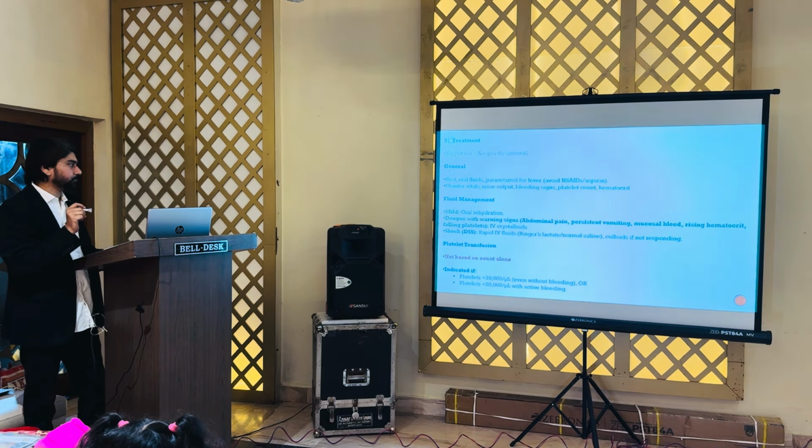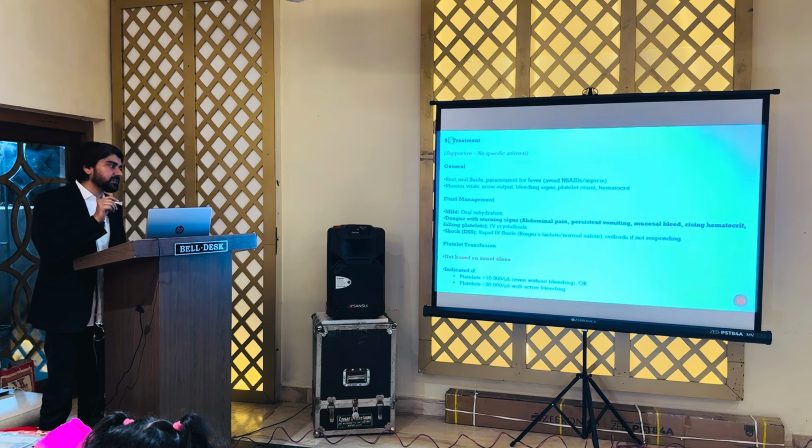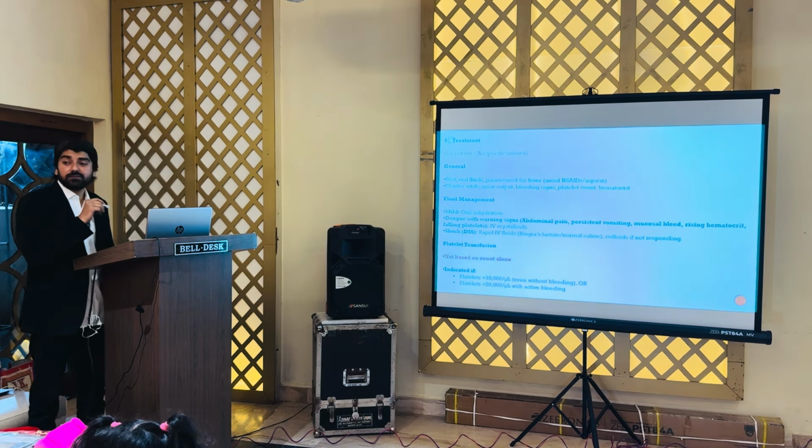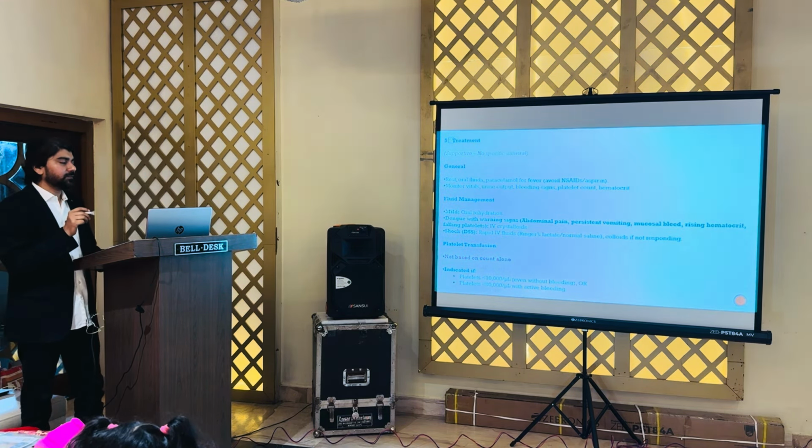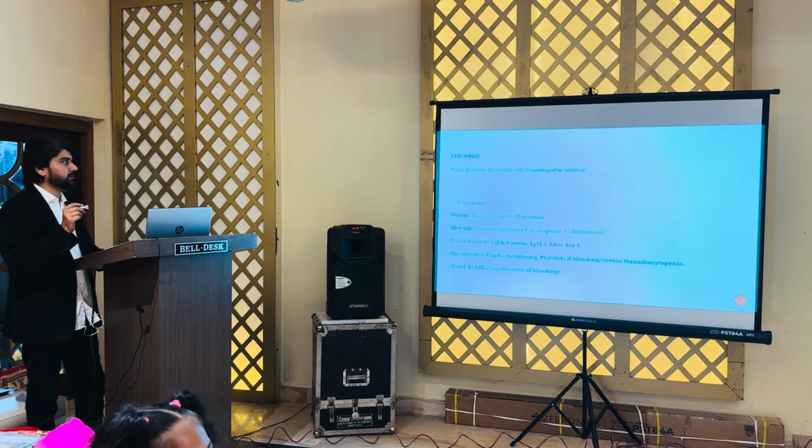And platelet transfusion: if the patient is having less than 10,000 platelet count, even without bleeding, platelet transfusion should be given. And if the patient is having active bleeding, even though the platelet count is around 20,000, then platelet transfusion should be given.